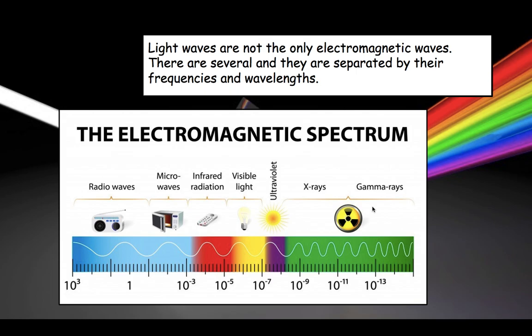All of these waves carry radiation. All of them carry radiation. The ones that have more energy, which are over here, carry more radiation. So the more energy they carry, the more radiation they have. So let's start with light waves. Light waves that we talked about already, they're not the only waves in the electromagnetic spectrum. We're going to start with radio waves.